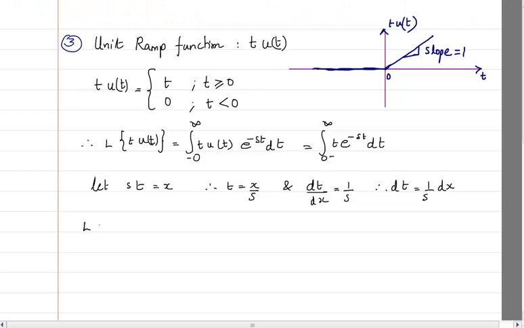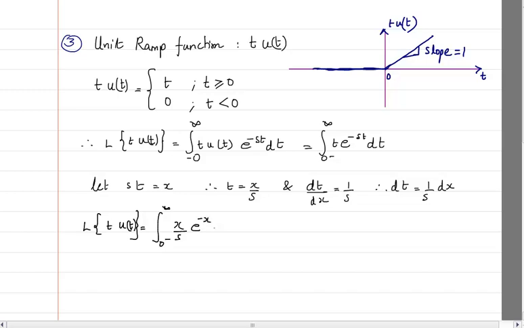So I will get the Laplace of t u of t, with the equation changed, from 0 minus up to infinity. Instead of t, I will write x by s. Instead of e raised to power minus st, I will write e raised to power minus x.